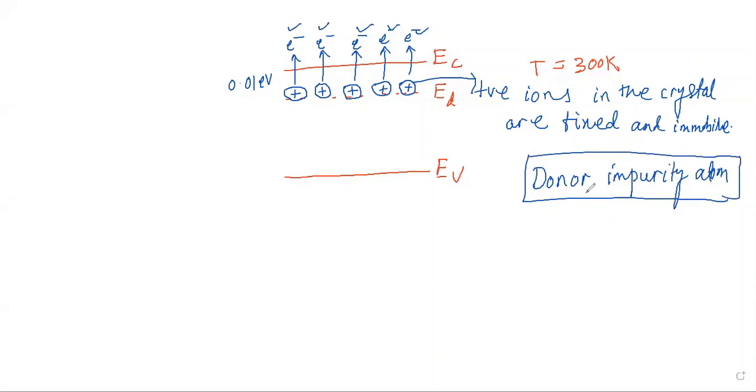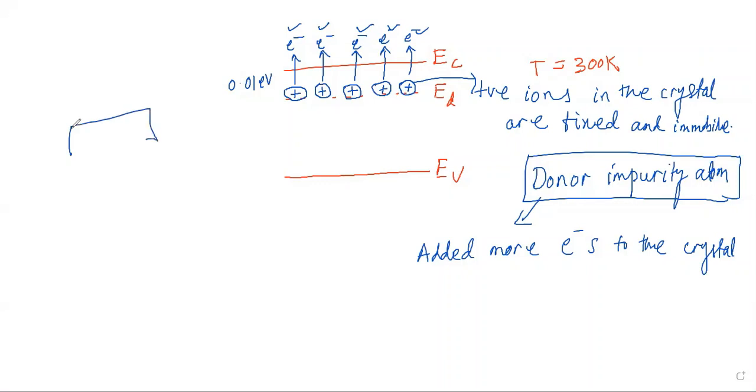The donor impurity atoms added more electrons to the crystal.